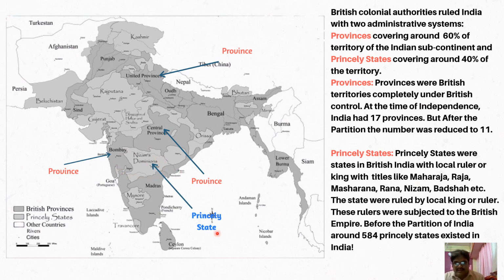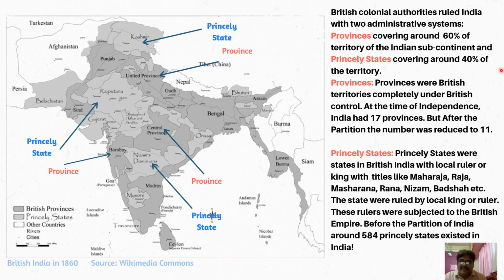The Nizam ruled there. It was one of the very big princely states that existed during that time. Another example you can take is Kashmir. Raja Hari Singh, or King Hari Singh, who belonged to the Dogra community, was popularly known as the ruler. You can also take the example of the Rajputana princely states. Like this, some smaller, some bigger, or some even very tiny princely states existed during that time. So this is an example of how you can define provinces and princely states.